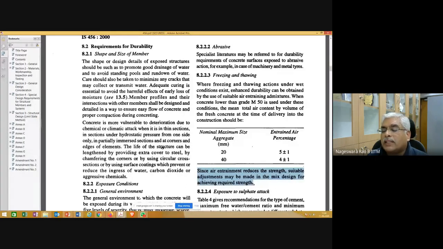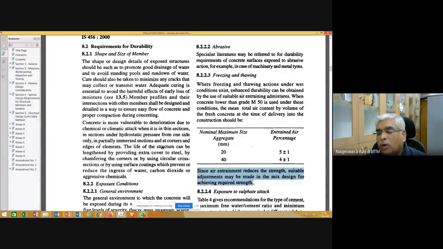What is the purpose of this air entrainment? Air entrainment reduces the strength, because once air is there, gaps are there, so automatically it reduces strength. But we need to address this in a different way. Suitable adjustment may be made in the mix design for achieving the required strength. So some corrections have to be made. What these corrections are and other things, you may be learning as a part of the concrete technology course.